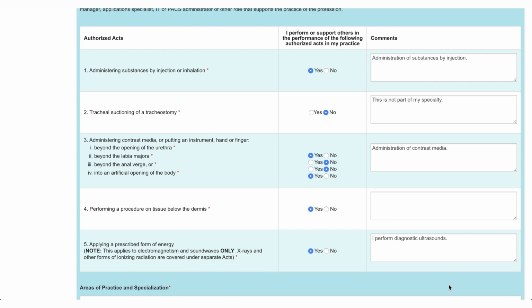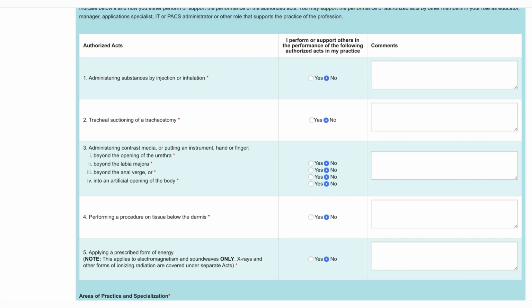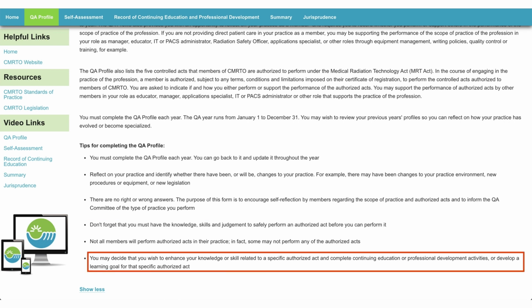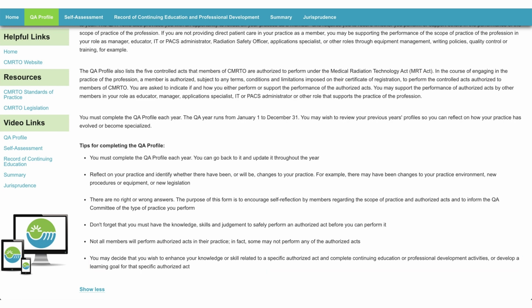Not all members will perform authorized acts in their practice. In fact, some may not perform any of the authorized acts. Don't forget that you must have the knowledge, skills, and judgment to safely perform an authorized act before you can perform it. You may decide that you wish to enhance your knowledge or skill related to a specific authorized act and complete continuing education or professional development activities, or develop a learning goal for that specific authorized act.